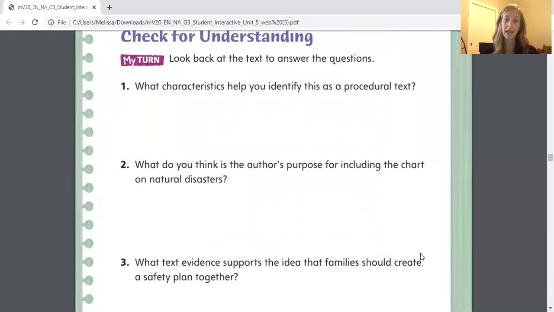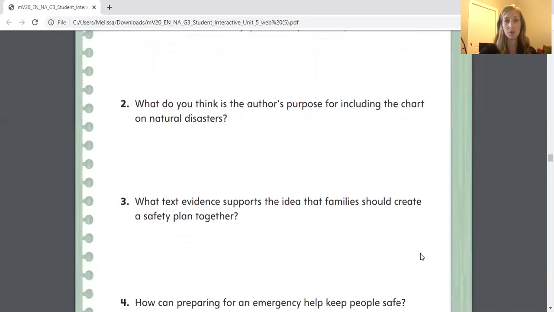Question number 1 says, what characteristics help you identify this as a procedural text? Well, as always, if you've forgotten what the type of genre is, go back to the anchor chart and take a look. But something that really stood out to me about this text is that it includes steps, and those steps are numbered. So those numbered steps help to explain how to perform a task. Go ahead and write something down about that. So this text includes numbered steps that tell me how to perform a task, and that's how I know it's a procedural text. It's teaching me a procedure, telling me how to do something. When you're ready, move on to number 2.